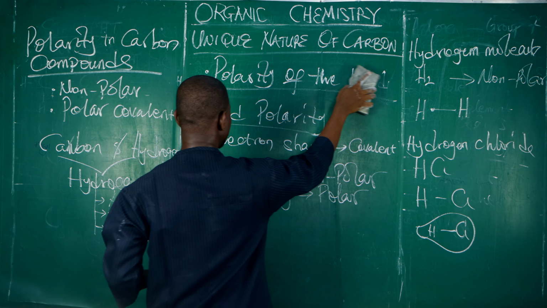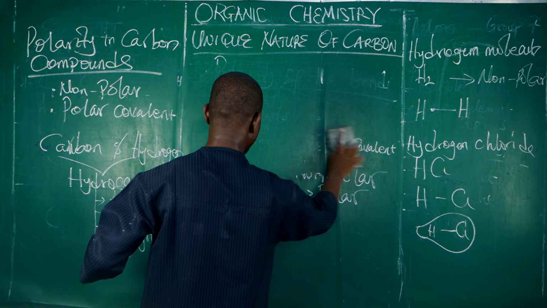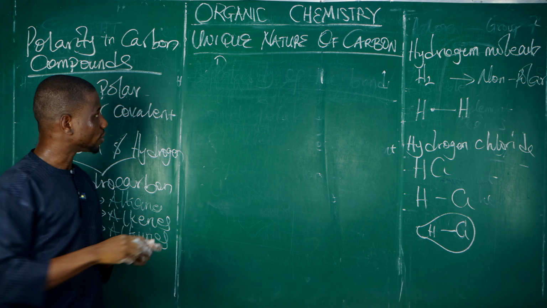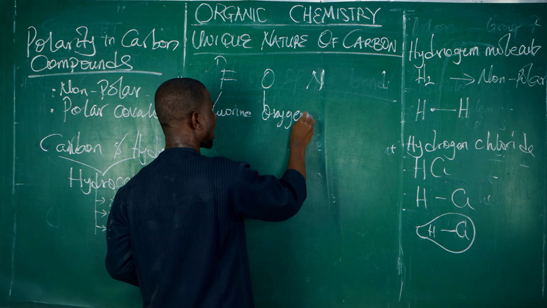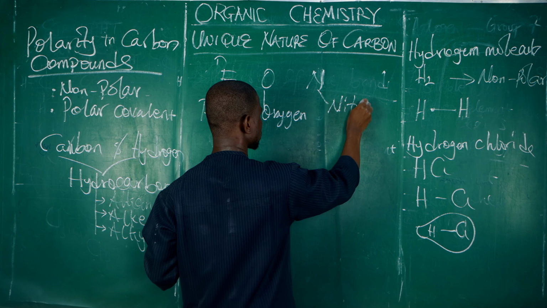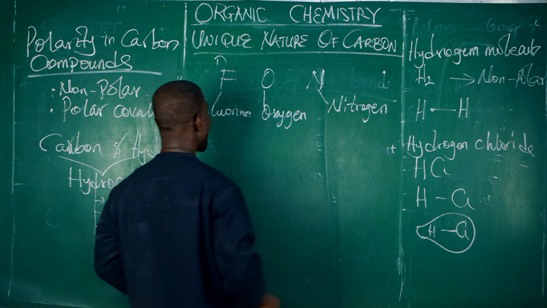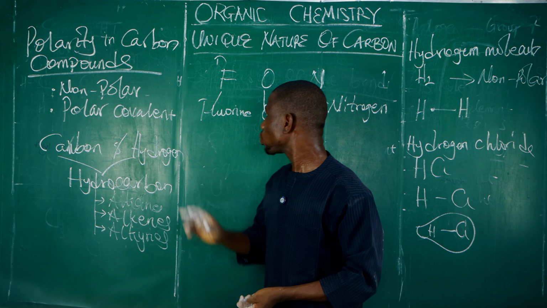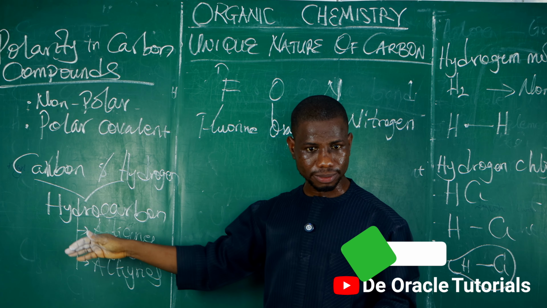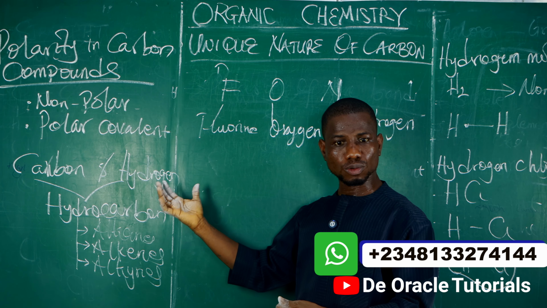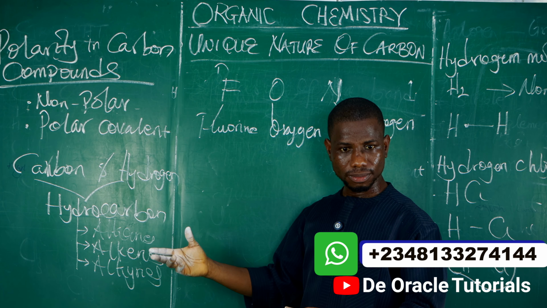Now let's look at that. When carbon is bonded to these highly electronegative elements, F, O, and N, where we have fluorine, oxygen, and nitrogen, these elements, being more electronegative than carbon, will attract the electrons more to themselves than carbon does.